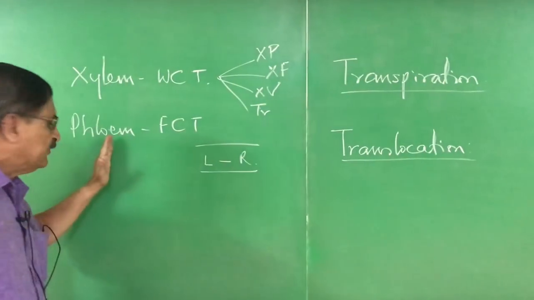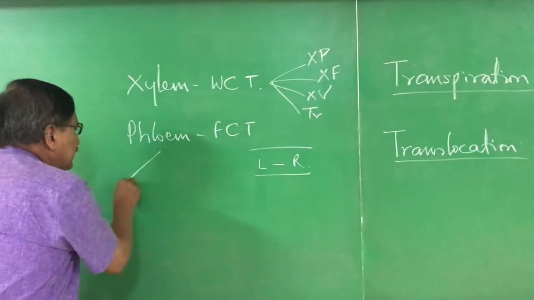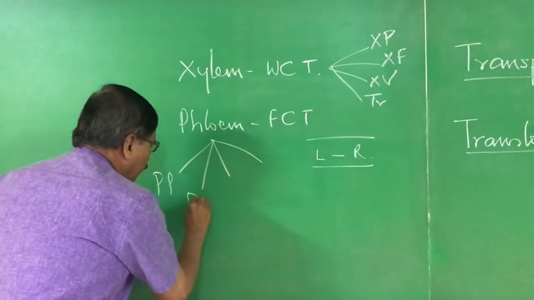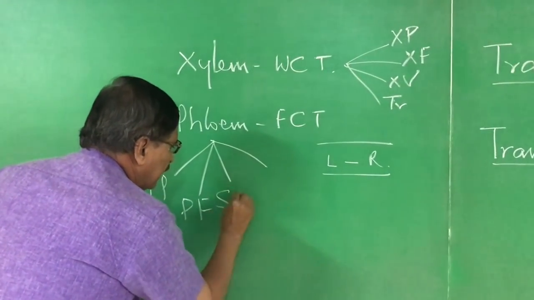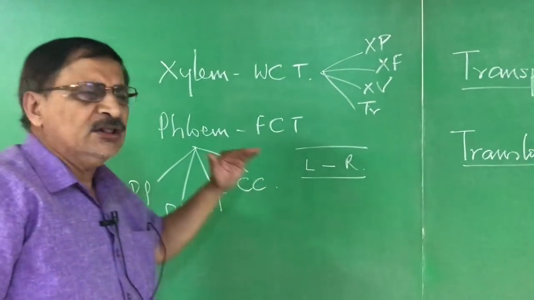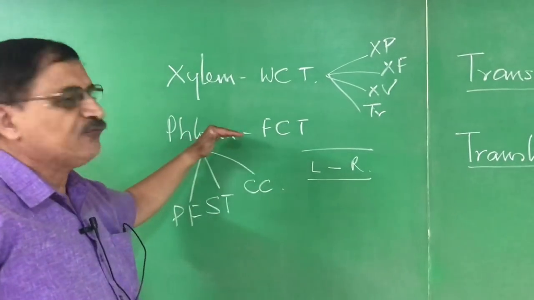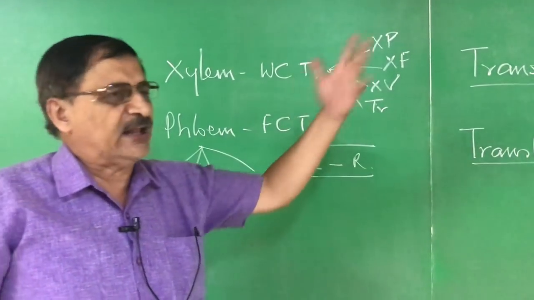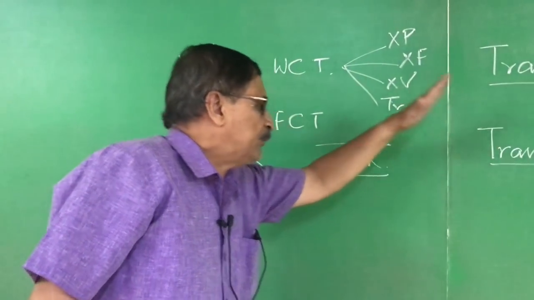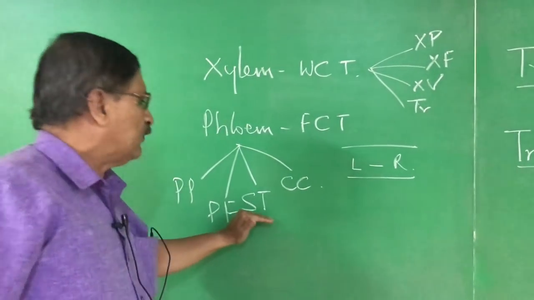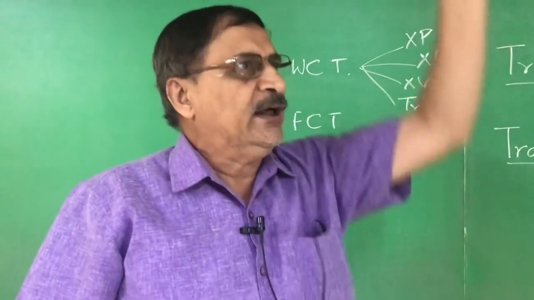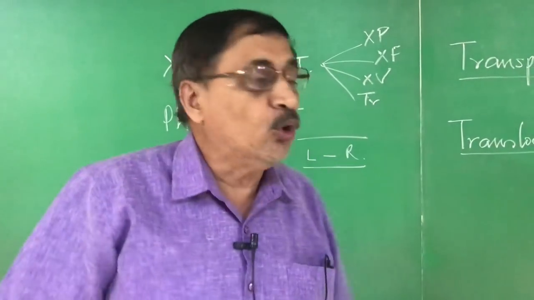Here, phloem also has several cells: phloem parenchyma, phloem fibers, sieve tubes, companion cells, right? All these assist phloem in its transportation. So the translocation takes place with the help of sieve tubes and companion cells for upward and downward movement.